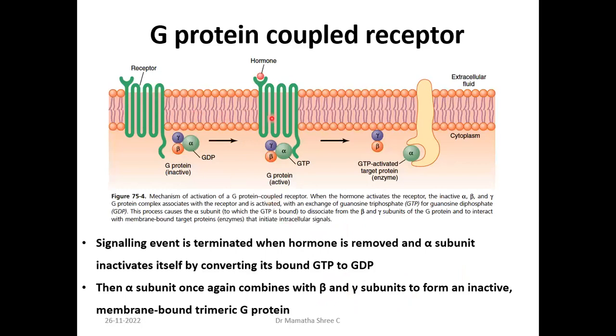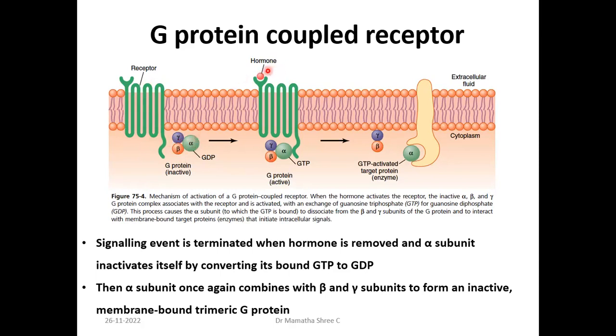So this is the cell membrane. You know that the fluid mosaic model is the one more followed for the cell membrane, right? So here this is the G protein, the G protein coupled receptor. As you can see, the receptor loops in 7 times through the cell membrane, right? And that is attached to the G protein, which has alpha, beta, and gamma subunits.